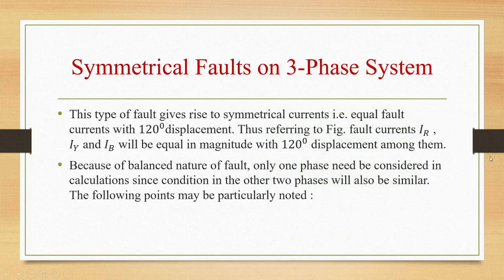This type of fault gives rise to symmetrical currents, that is, equal fault currents with 120 degrees displacement. Referring to the figure, fault currents IR, IY and IB will be equal in magnitude with 120 degrees displacement among them. Because of the balanced nature of the fault, only one phase needs to be considered in calculations, since conditions in the other two phases will also be similar.